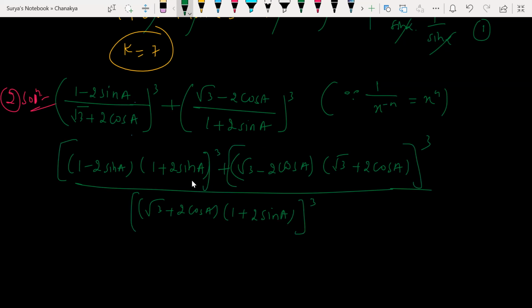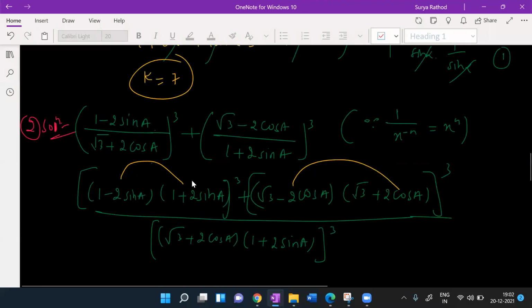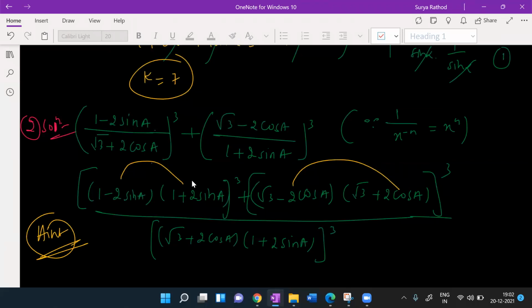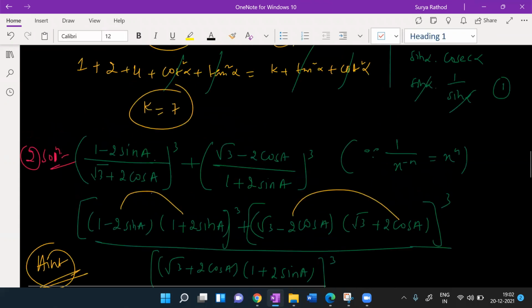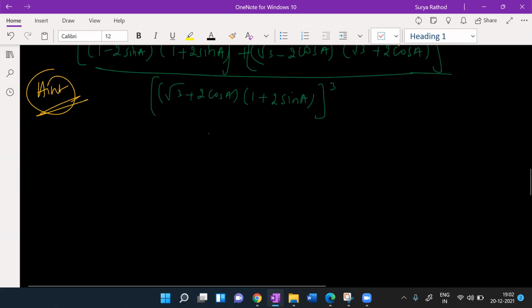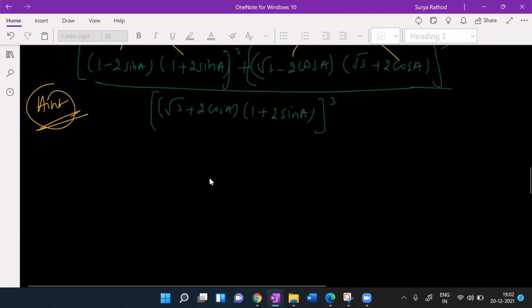Any doubts here? Guys, till this, any doubts? No, sir. Now it is looking like A minus B into A plus B. Further, you have to calculate. This is the hint I can give you. You can try in some other way as well if you want. We'll go for the next one. Let us not waste much time. Did you understand the hint?